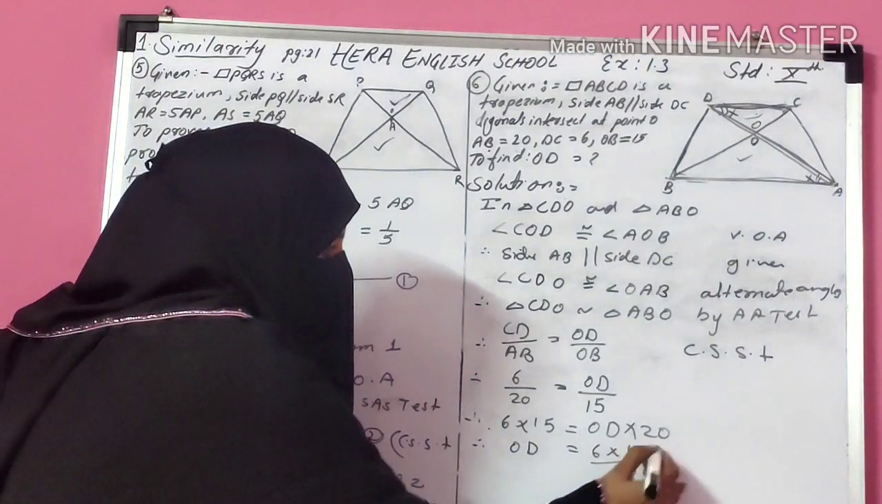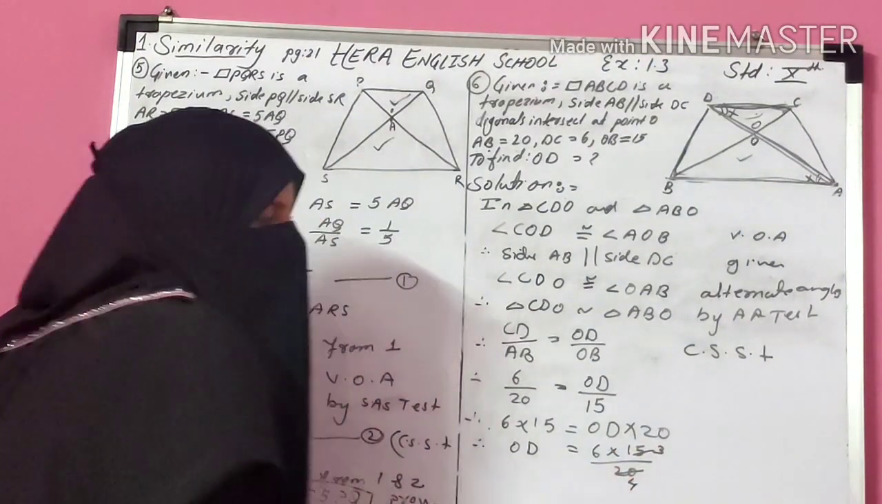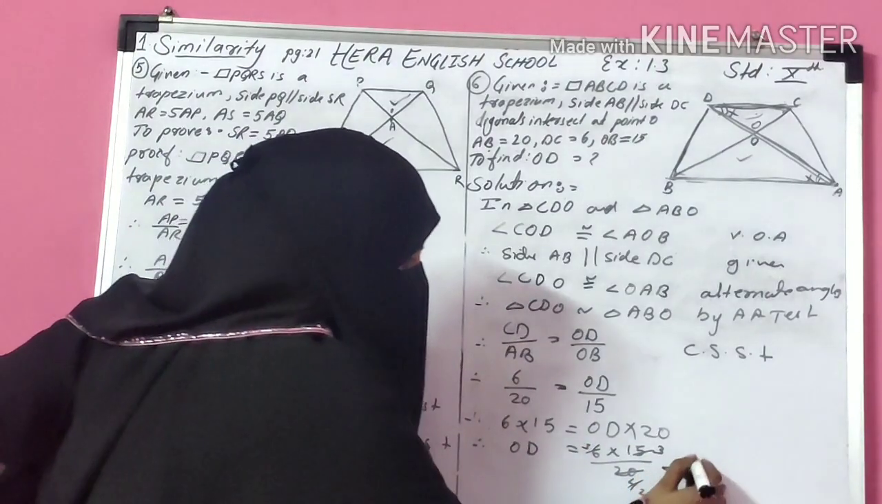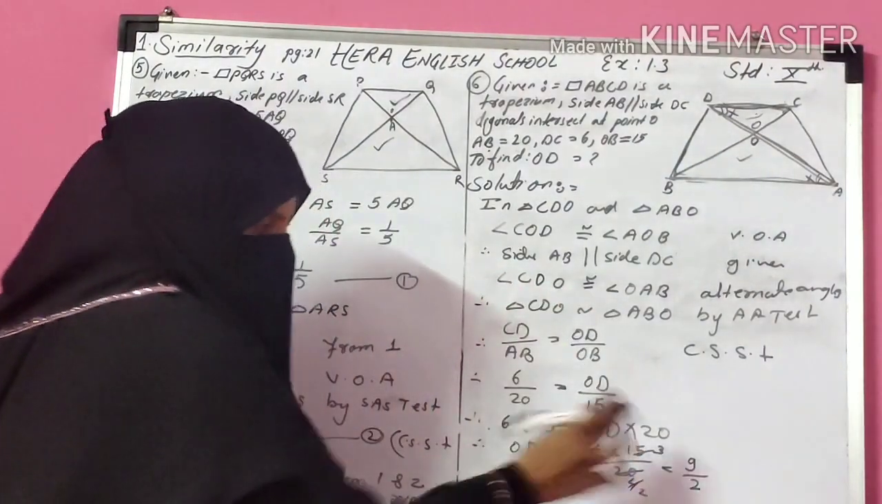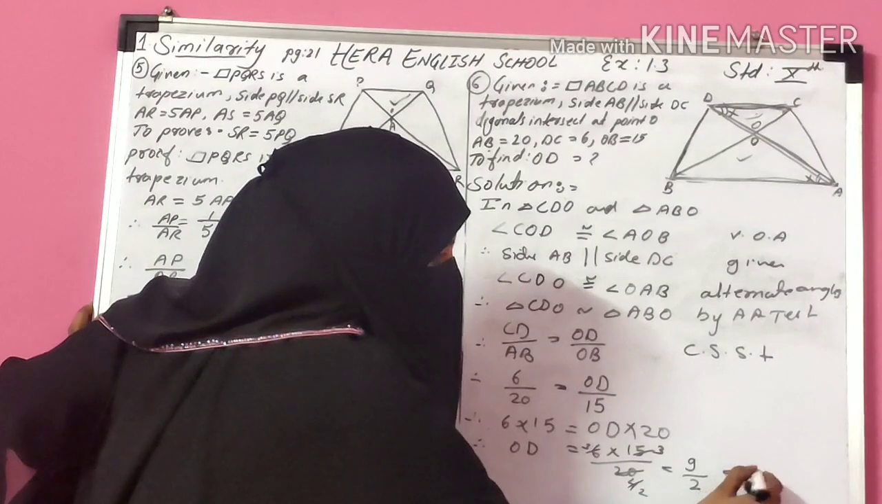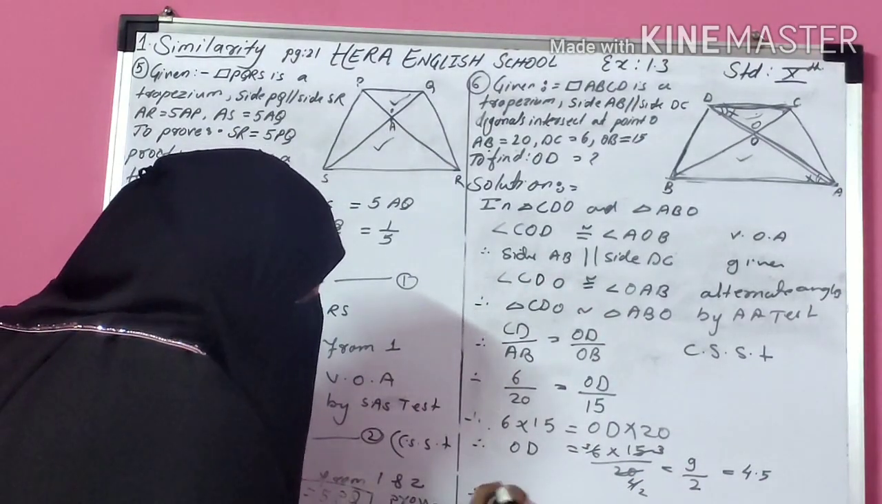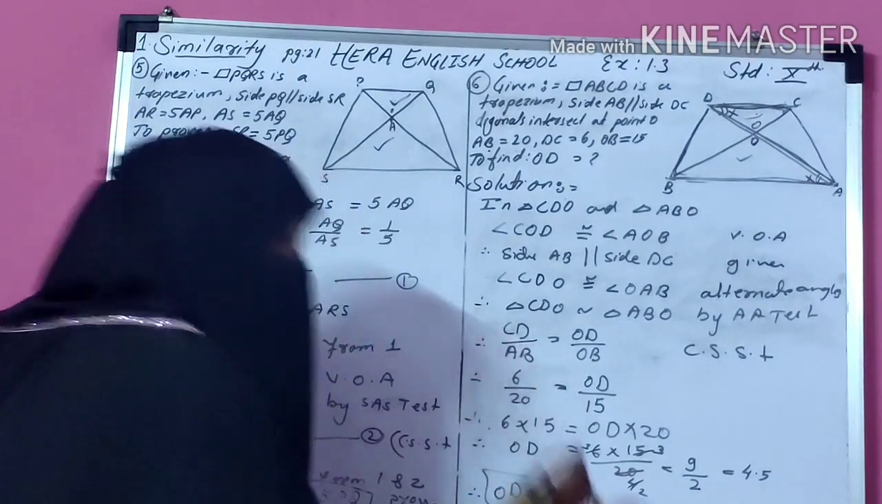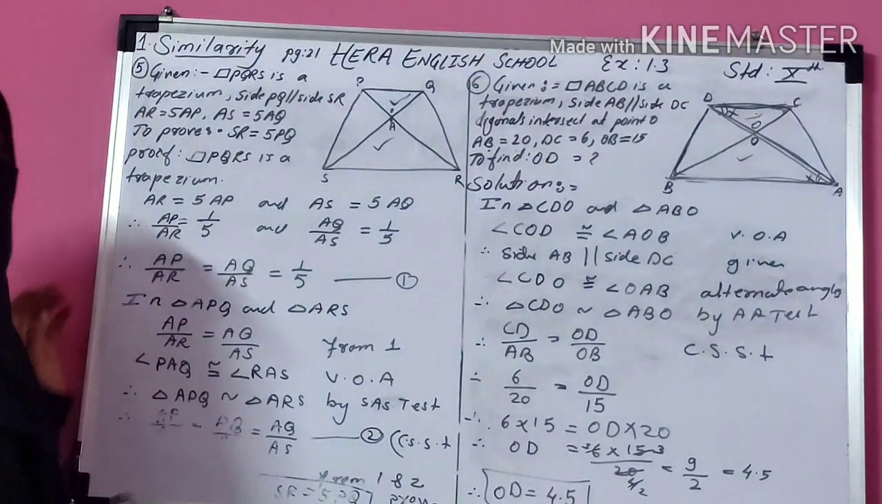Now simplifying, 5 threes are 15, 5 fours are 20. Next, 2 twos are 4, 2 threes are 6. Now you get 3 threes are 9 upon 2. If you divide 9 upon 2, you get 4.5. So your answer is OD is equal to 4.5. Got it? This is your question 6-1.